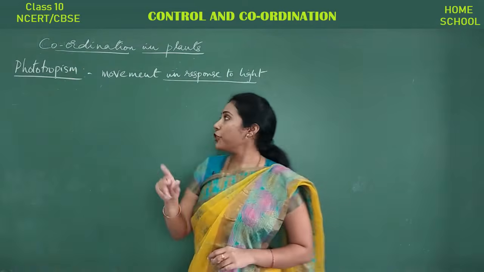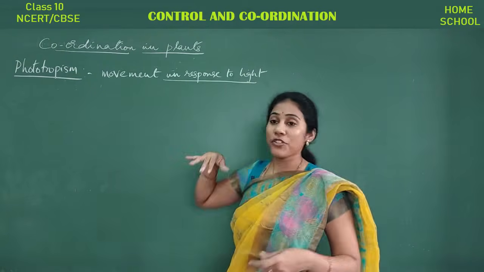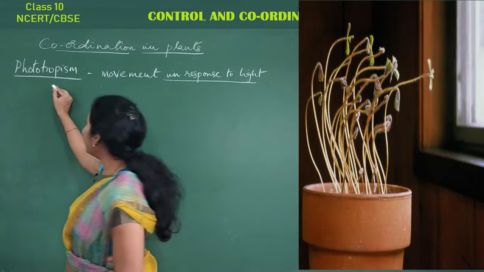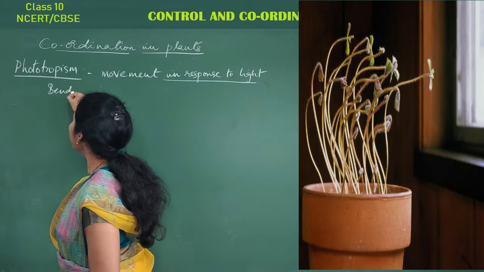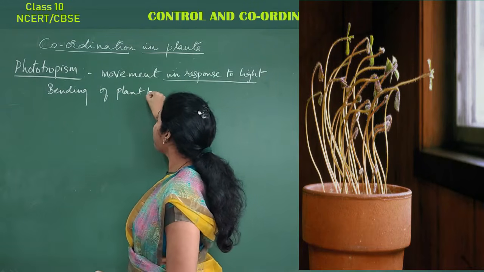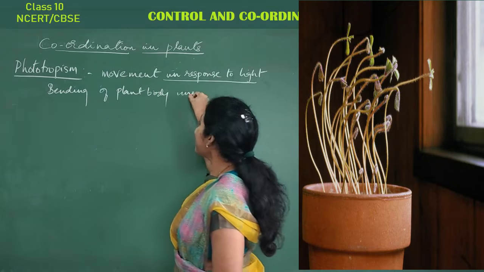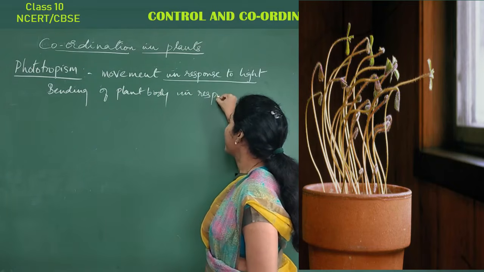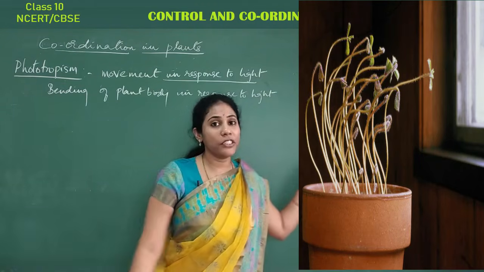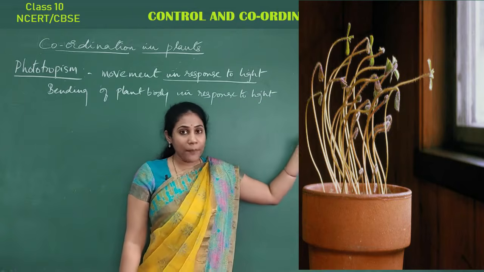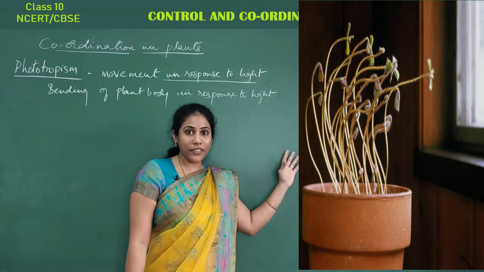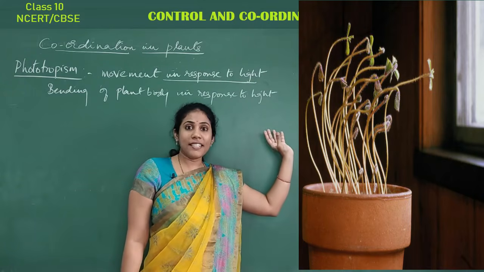See, what do you mean by phototropism? It is a movement in response to sunlight. In other words, I can say that it is the bending of the plant body in response to light or sunlight. You can just observe the picture there. See, from the window, the sunlight is coming. So when you place a plant near a window, all the stems will start moving.